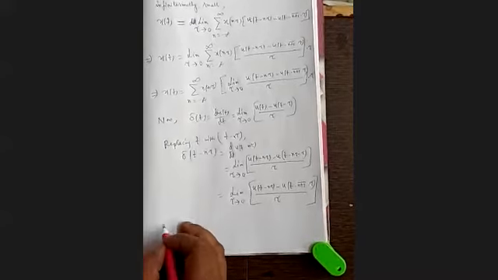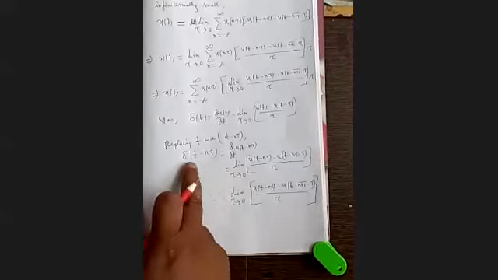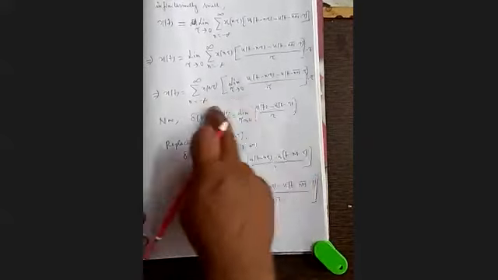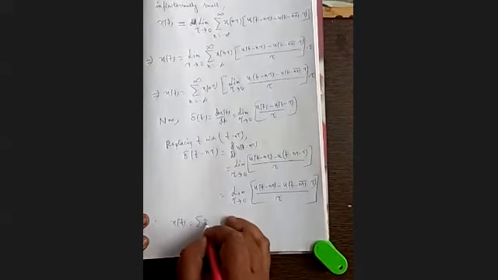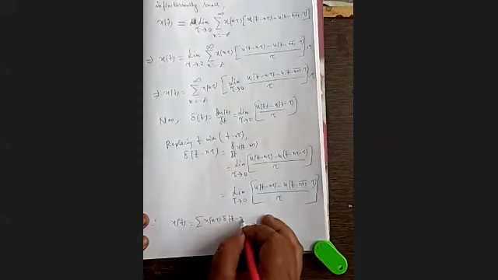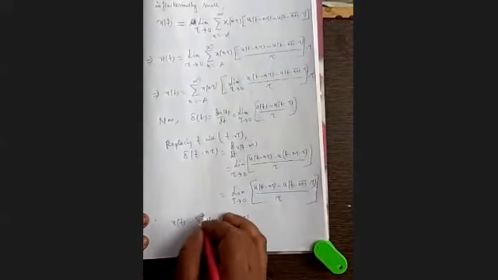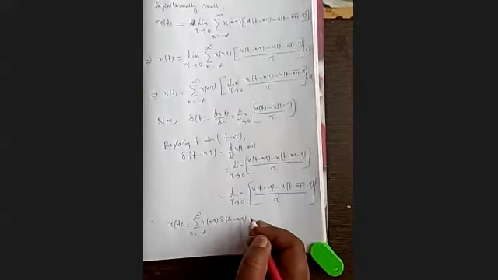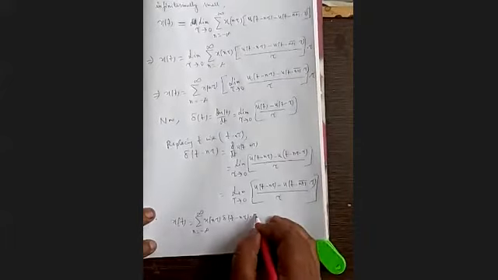Therefore, what is our x(t)? This is the derivative of this impulse function. The whole thing can be written as delta(t minus n tau). So x(t) equal to summation x(n tau) delta(t minus n tau), where n is from minus infinity to plus infinity, and one more tau is there, so into tau.